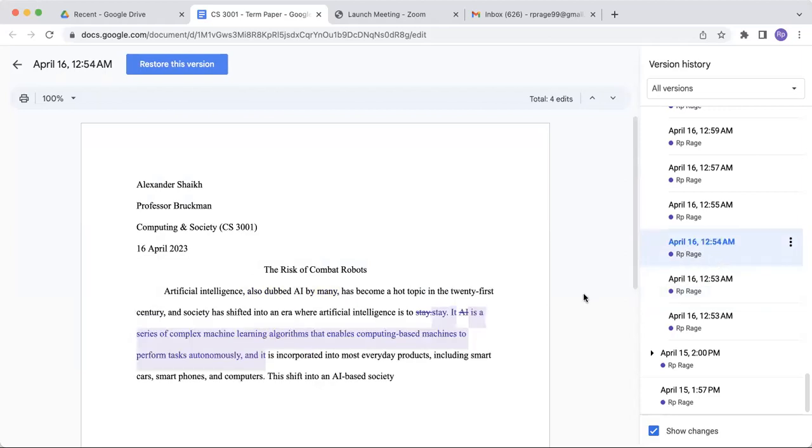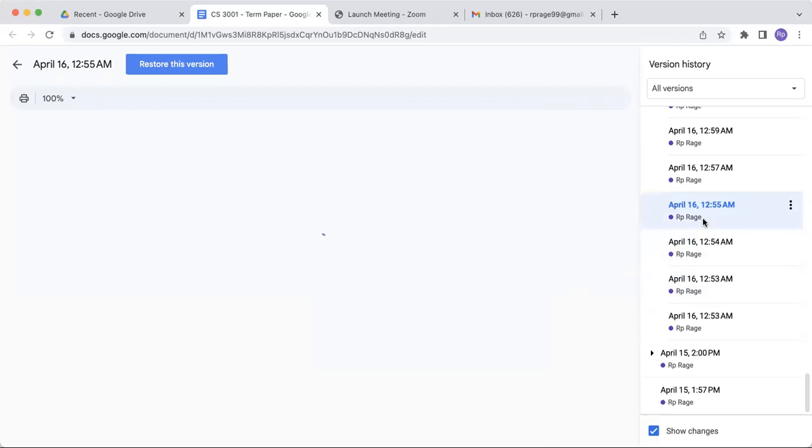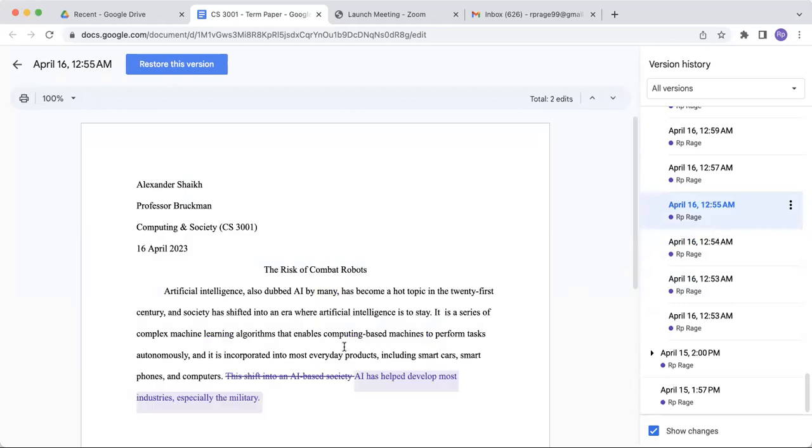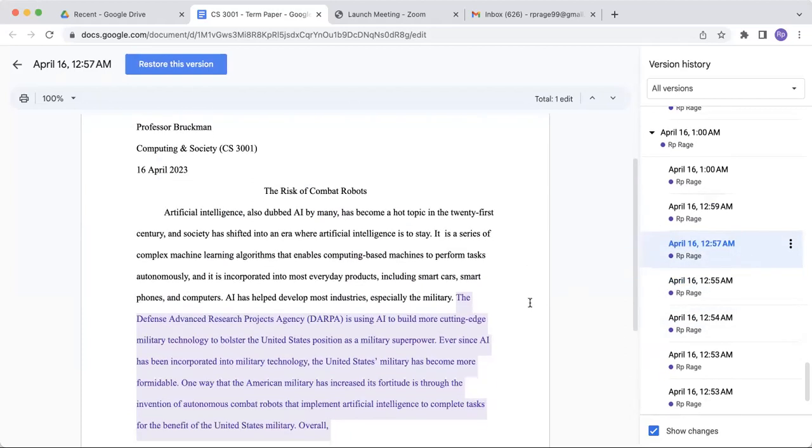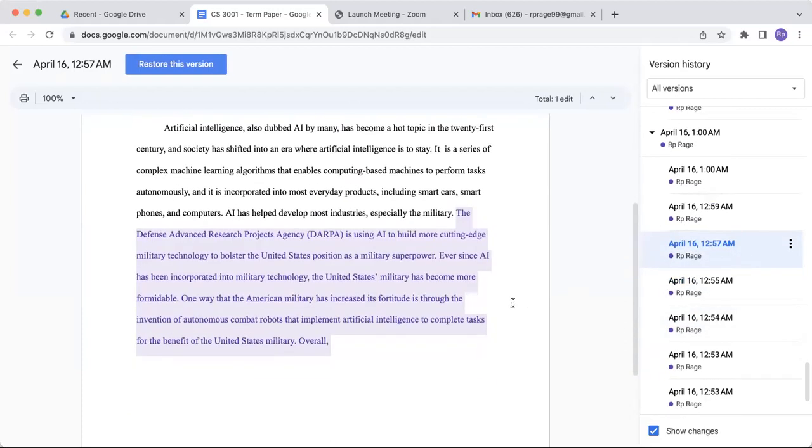As I was typing, I probably went here to revise a couple of things, which is a human-like thing to do. And then I wanted to get rid of this phrase, and then I wrote this sentence right here. So as you can see, my paper is developing normally.